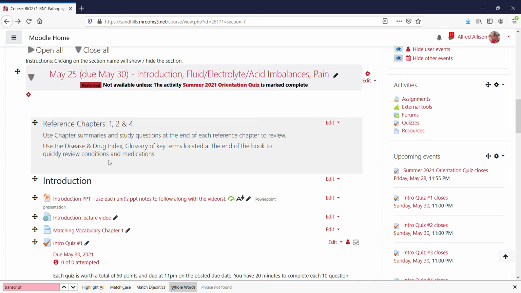The other thing I like about this book is that it has disease and drug indexes at the end of the book, and a glossary of key terms at the end of the book. And this is a really great way to quickly look up a term or a condition, like a disease, or if you want to look up a particular drug. So if you want to see what amoxicillin is involved in and what we use it for, that would be a perfect place to find it instead of going through all the chapters. So it's just a shortcut. So I wanted to remind you of that. And I have reference chapters and the chapter summaries and the index and glossary information. I mention that in every unit just to remind you.